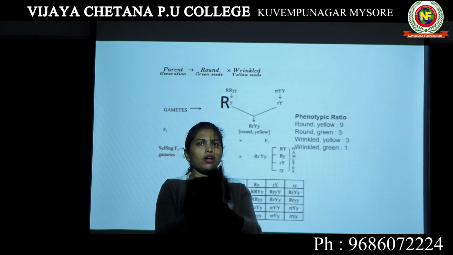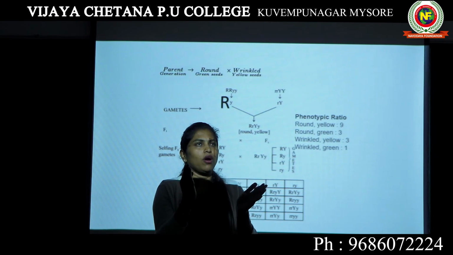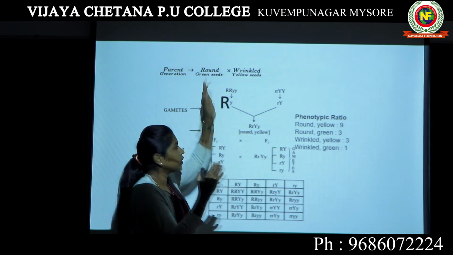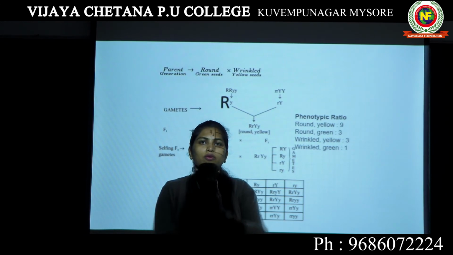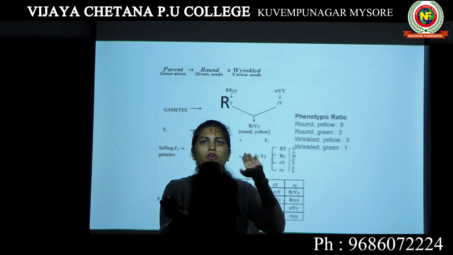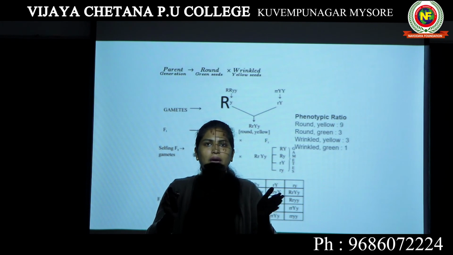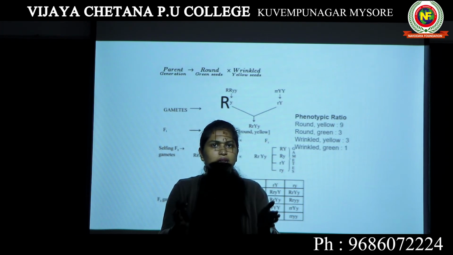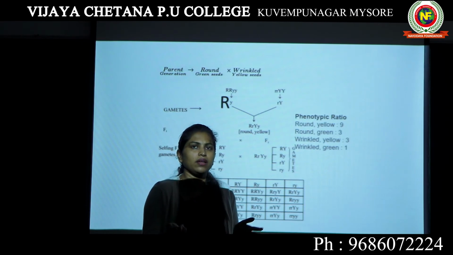The allele for yellow seeds will not wait for the allele of green seeds to come with it, so that it can go to a new gamete. It does not wait. It directly goes no matter whether the allele for green color is coming or not. So the separation of alleles, or separation of characters, happens independently.